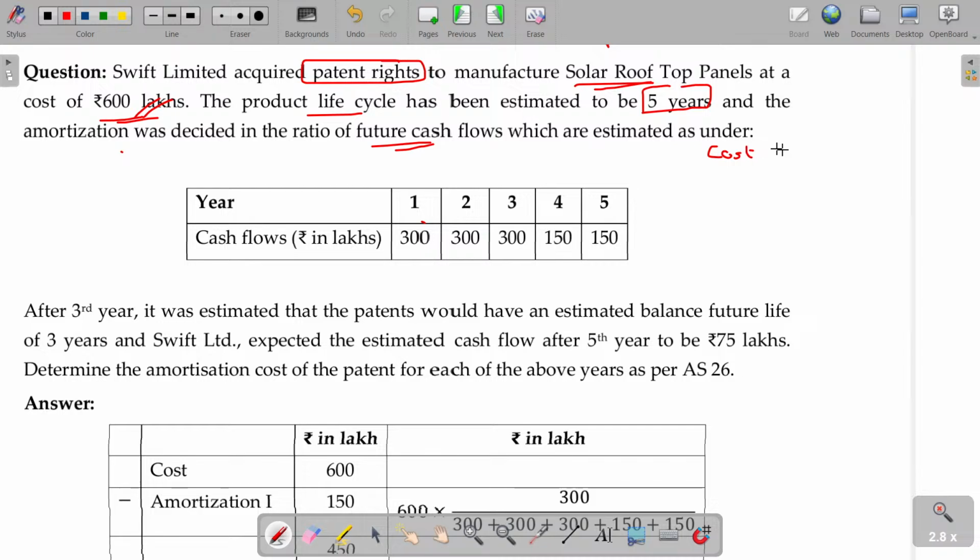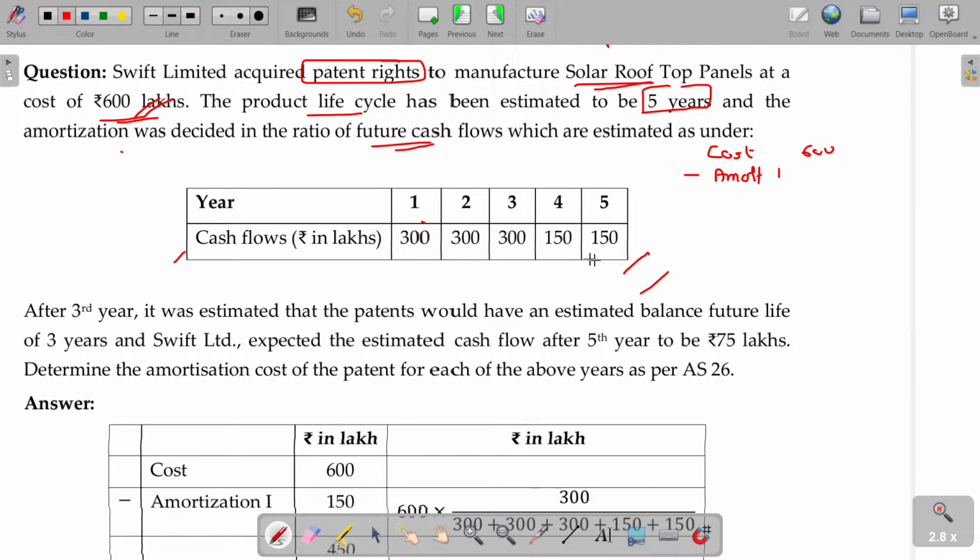Cost being 600 minus amortization of year 1. We have studied the straight line method, the WDV method, and the sum of the years' digits method. Lots of methods we have studied for property, plant, equipment. Similarly here, based on the cash flow we generate, you can depreciate.